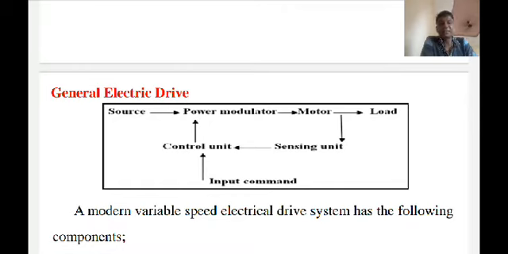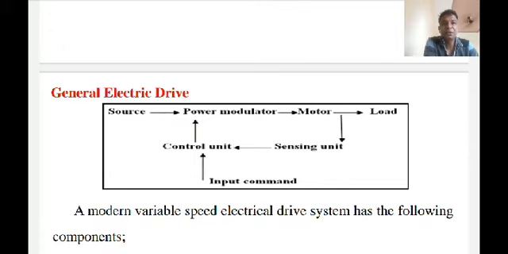So what are the applications of electric drive? Basically, electric drives can be used in paper mills, cement mills, textile mills, sugar mills, steel mills, then electric traction, petrochemical industries, and electric vehicles also.